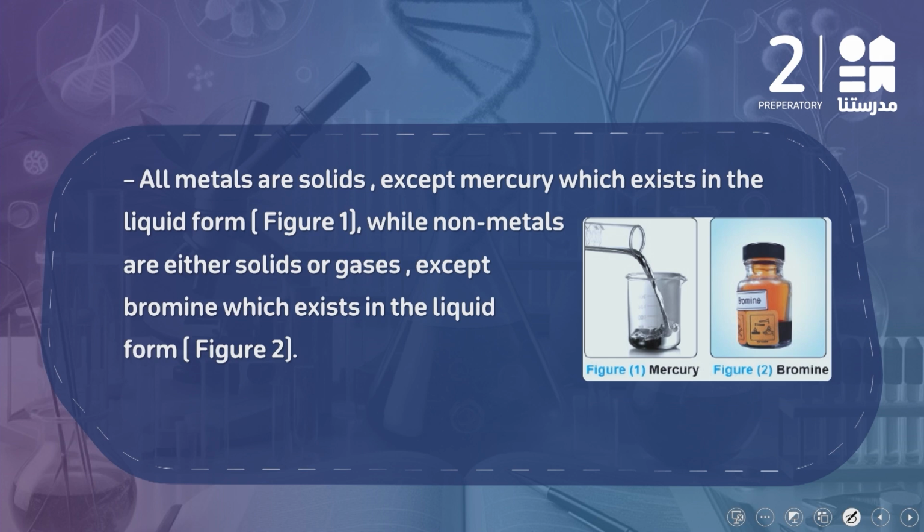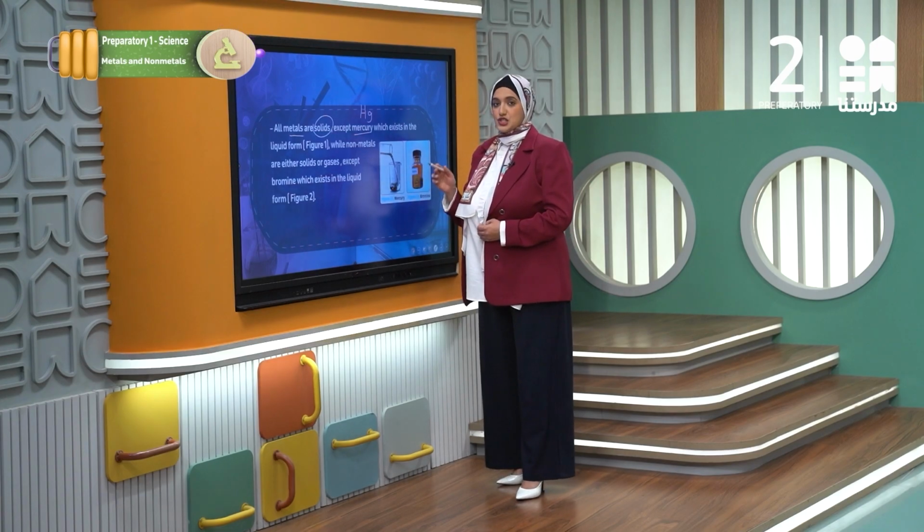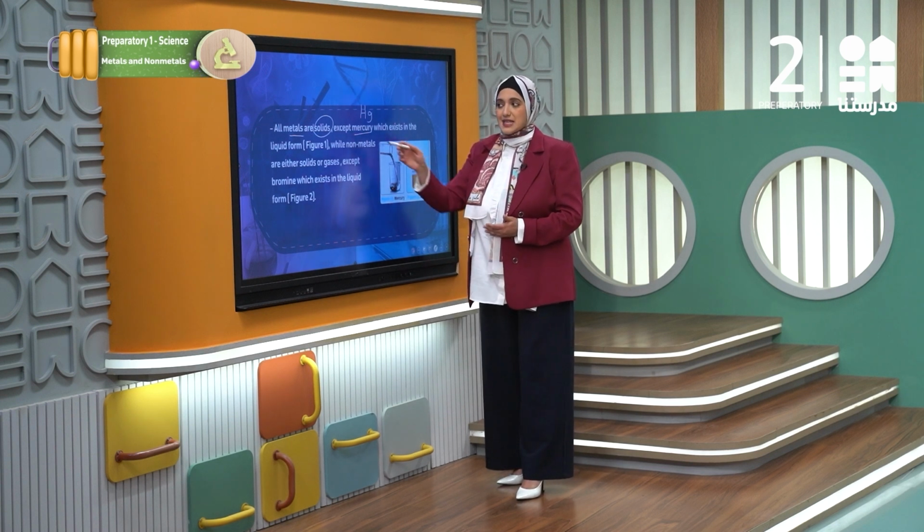Let's start to know more about the features of the metals and the nonmetals throughout these activities. As we discussed, all the metals are solids except mercury, and the symbol of mercury in the periodic table is Hg, and this is the only liquid metal. This is the shape of the liquid mercury that's used in making medical thermometers, because as it's a metal, it's a good conductor of heat.